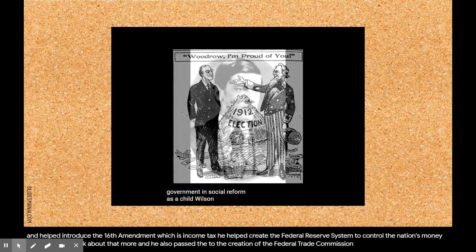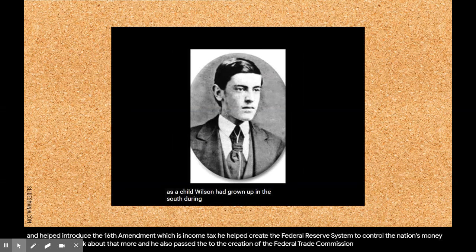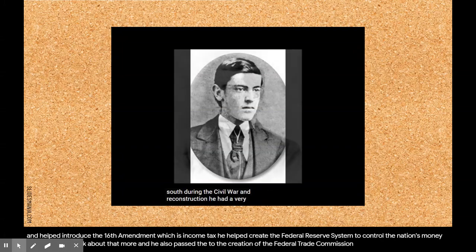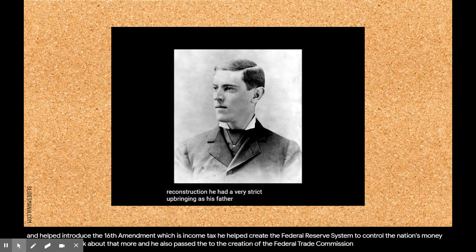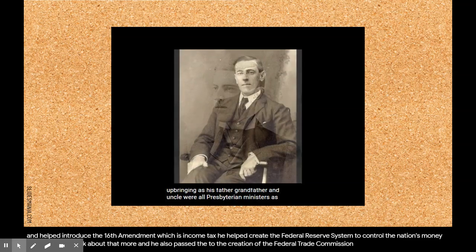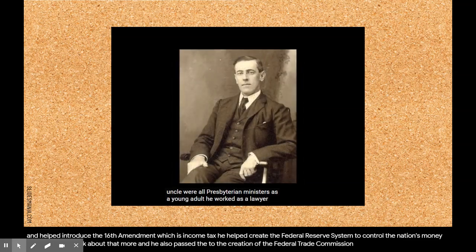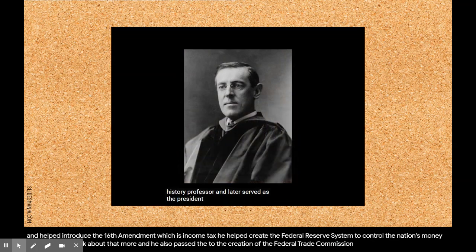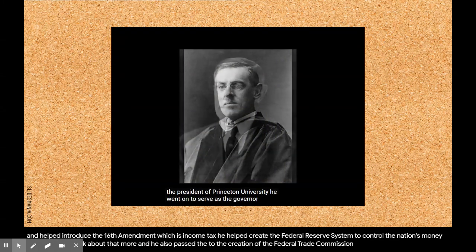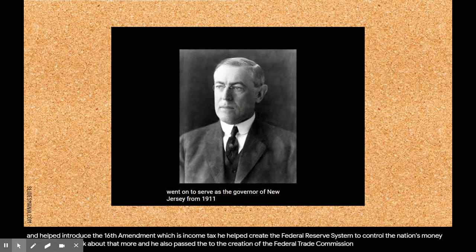As a child, Wilson had grown up in the South during the Civil War and Reconstruction. He had a very strict upbringing, as his father, grandfather, and uncle were all Presbyterian ministers. As a young adult, he worked as a lawyer, history professor, and later served as the president of Princeton University. He went on to serve as the governor of New Jersey from 1911 to 1913.